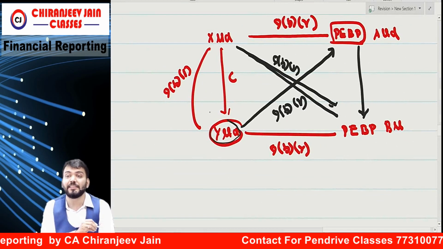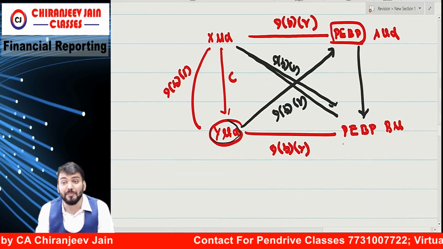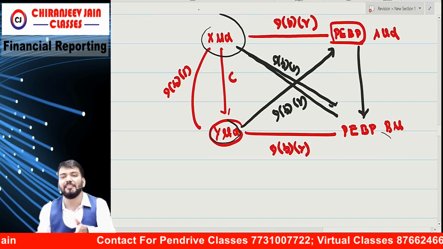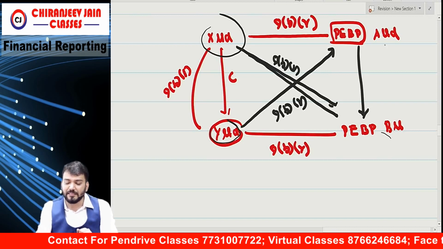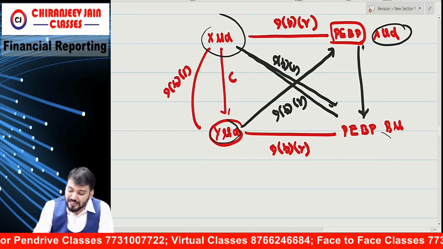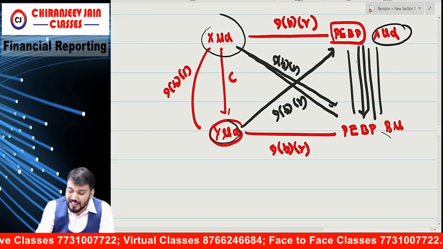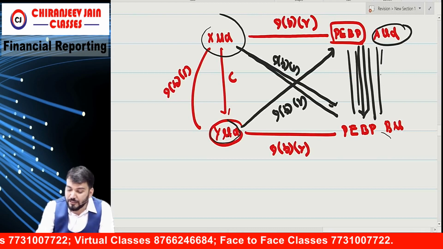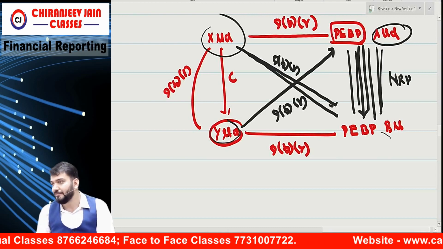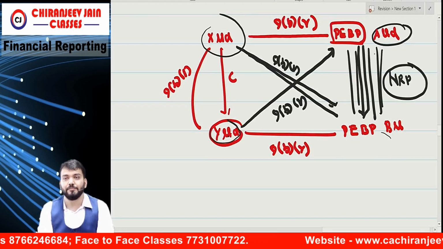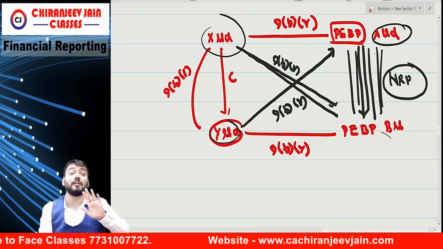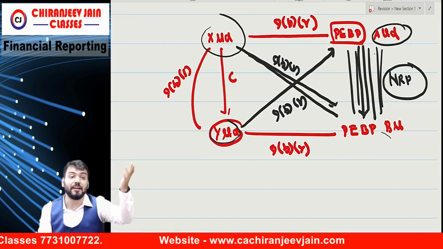Y limited is related, the post-employment benefit plan of Y limited is also related to X limited, and similarly A limited will be related to Y limited. But whether these two are related, no, unless they are covered under some other para. So A limited and B limited are not related unless they are covered under some other para.